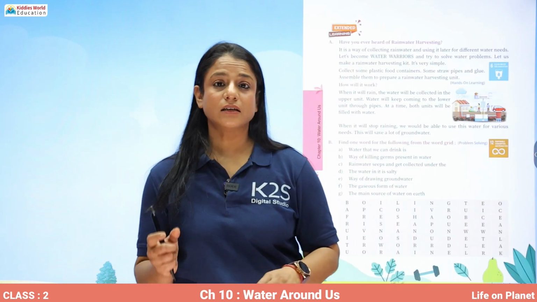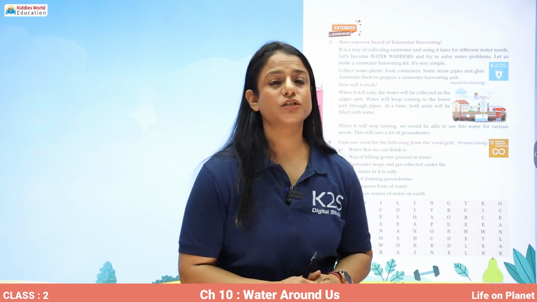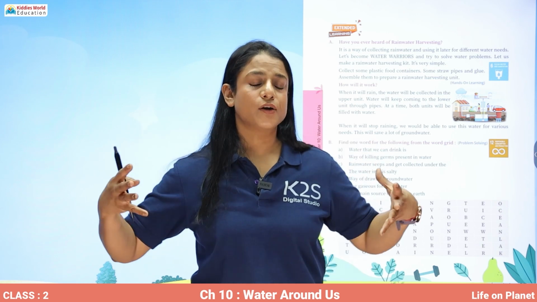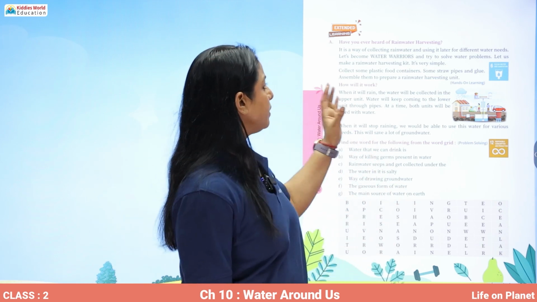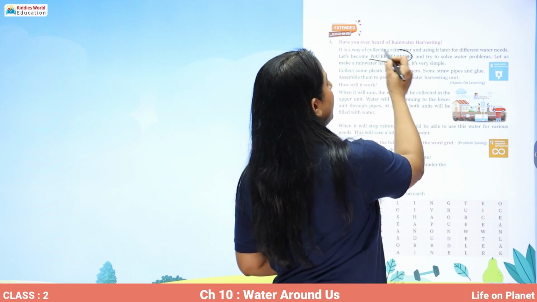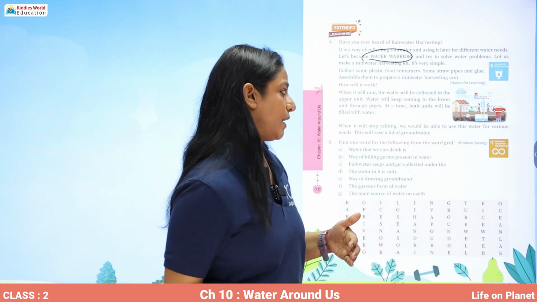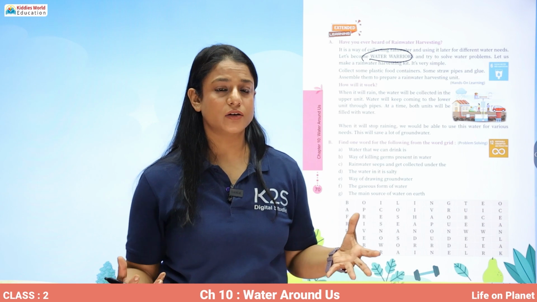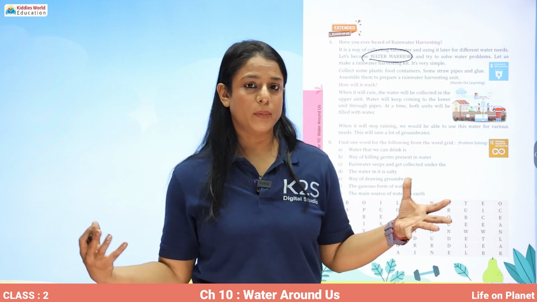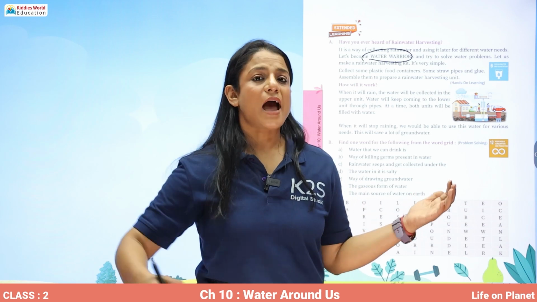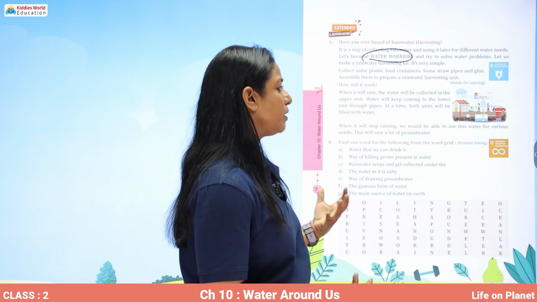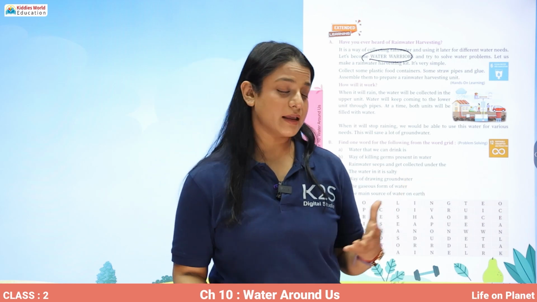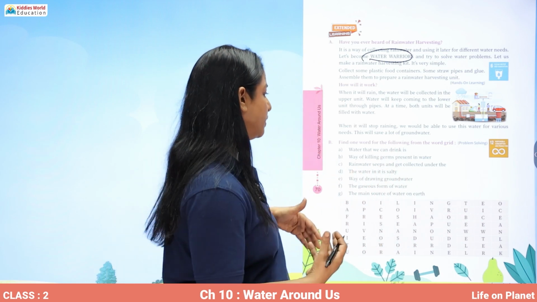Then there is a term called rainwater harvesting, in which you can just store the rainwater at your end in your houses. So please become water warriors and try to solve the water problems at your end. What you can do is you can just put some plastic containers at the terrace or in the open area where you can collect the rainwater, and then later on that rainwater can be used to water the plants, or they can be used in mopping the floors or washing your vehicles.